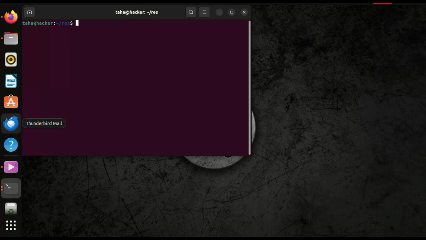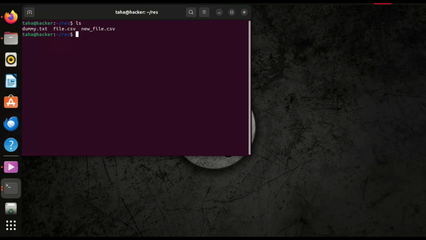Here we enter our first command, which is ls. ls means list the items. Wherever you are in the directory, it will display a list of all the elements. So press enter and you can see all the elements in the directory.